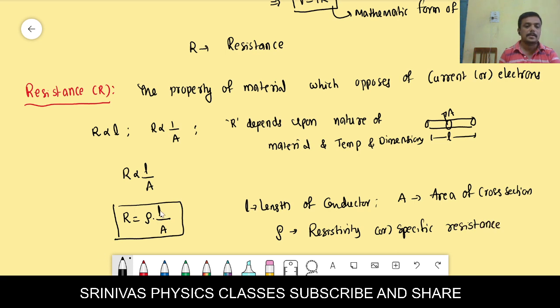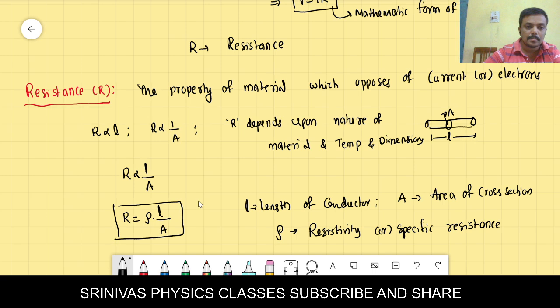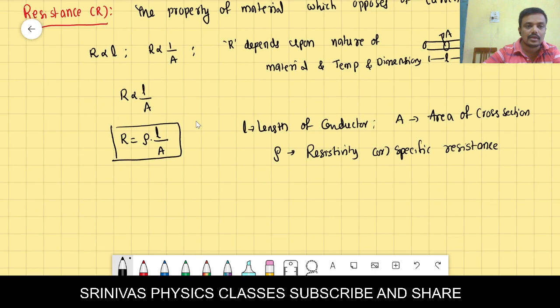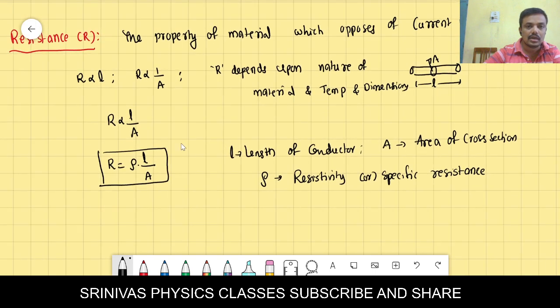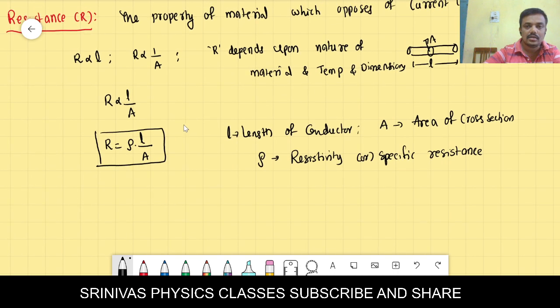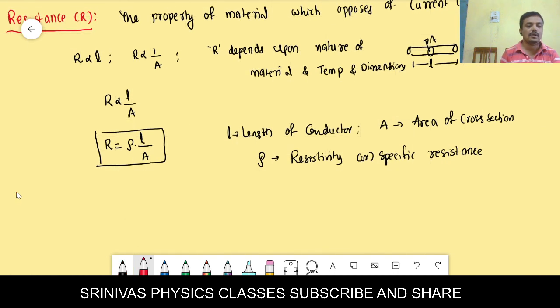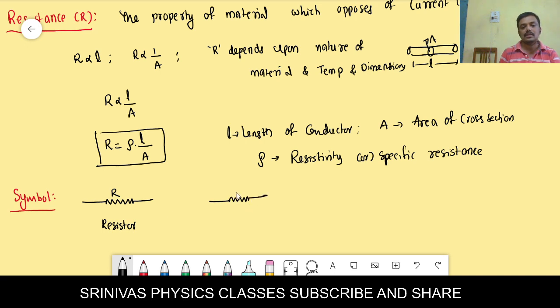Next, what is the symbol of resistance and what is its unit? Let's go for the symbol and unit. This is the symbol of resistance. You know very well, it indicates the opposition for the flow of current. This is the resistor, a constant resistor. A resistor is a device which offers resistance. Resistance means opposition for the flow of current.